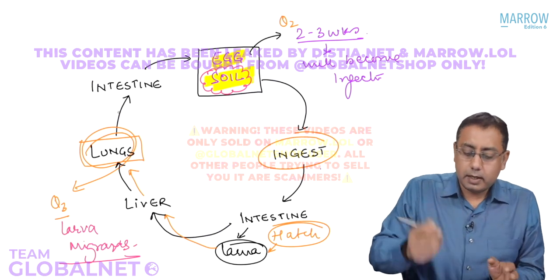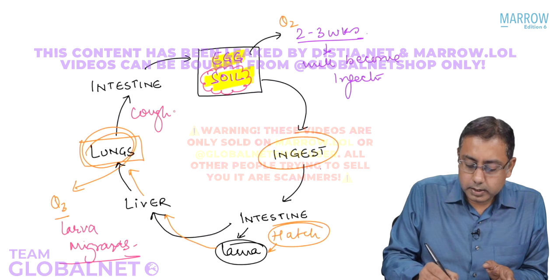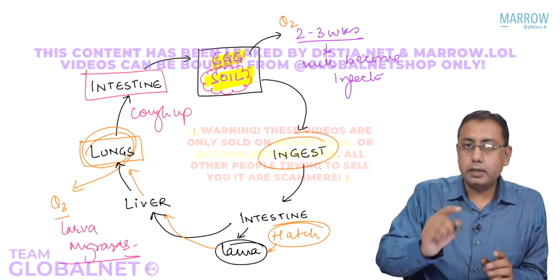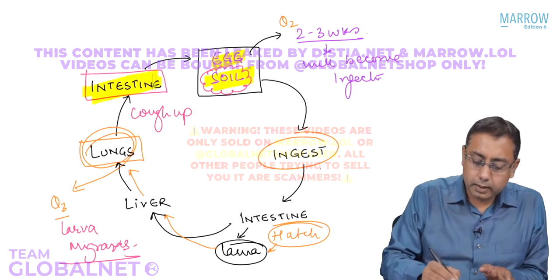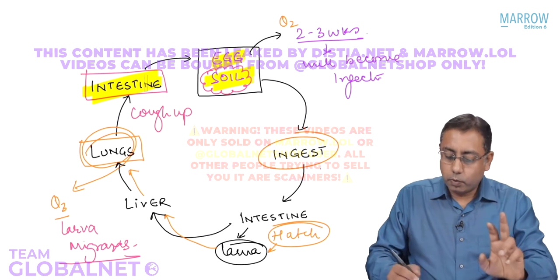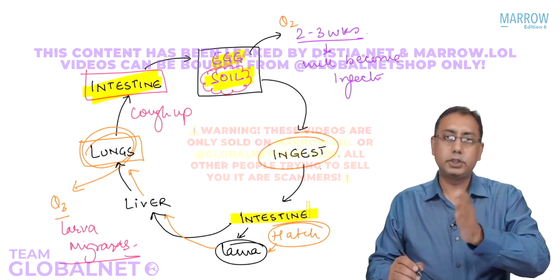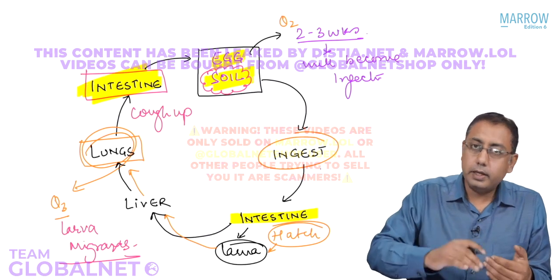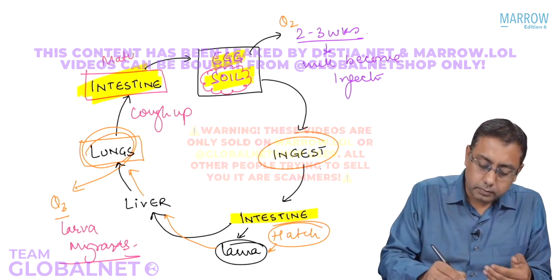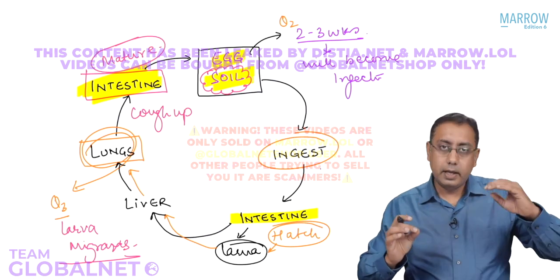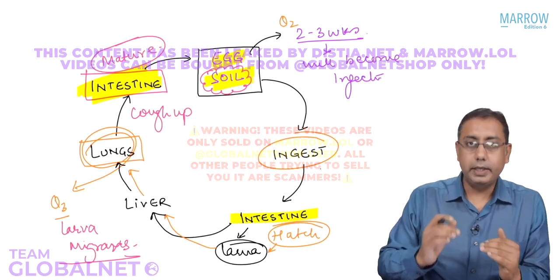It is coughed up and again re-swallowed. So now it is going to re-enter the intestine. Point to be noted is that the worm in the life cycle enters the intestine twice. Once during the egg form, just to hatch into the larva, and then the larval stage enters the intestine to mature. So there are 2 times the development takes place, from egg to larva and from larva to the mature form in the intestine.